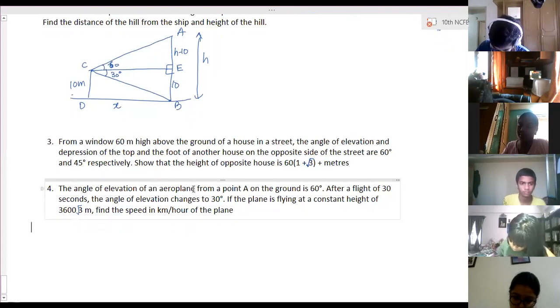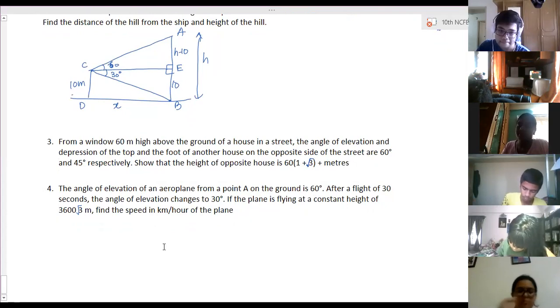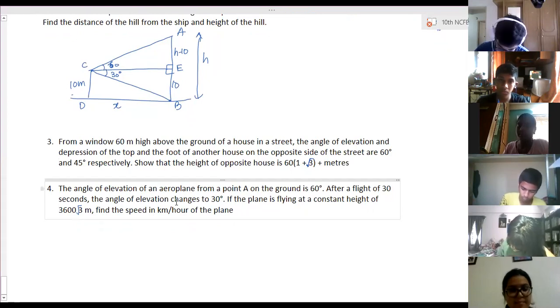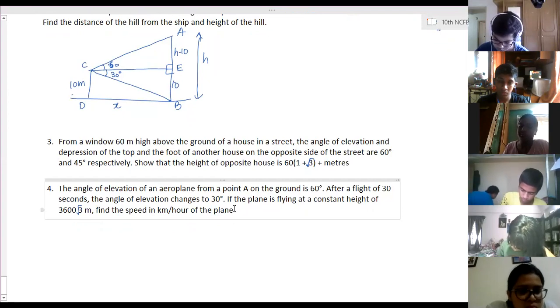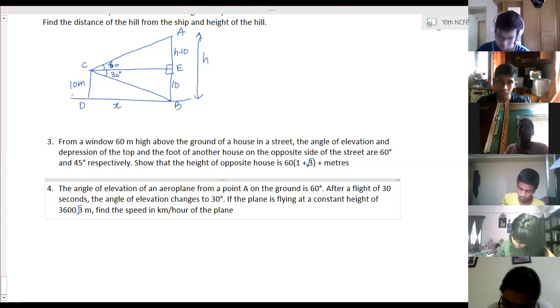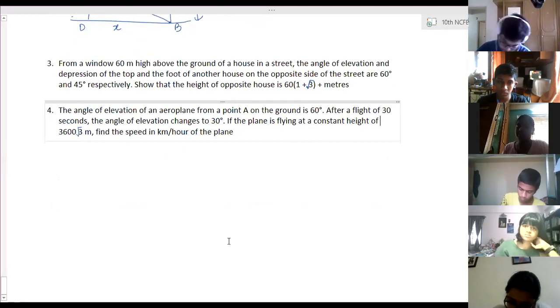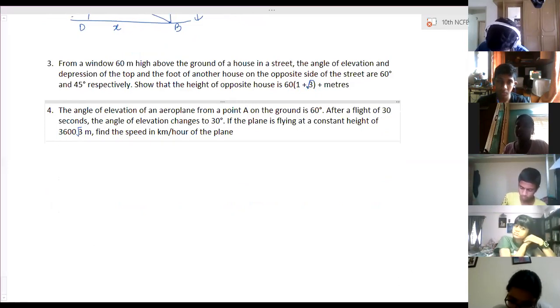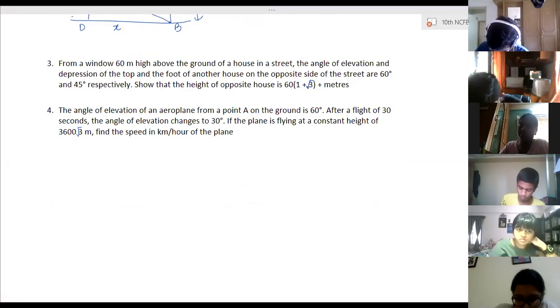The angle of elevation of an aeroplane from a point A on the ground is 60 degrees. After a flight of 30 seconds, the angle of elevation changes to 30 degrees. If the plane is flying at a constant height of 3600 root 3 meters, find the speed in kilometers per hour of the plane. Ma'am, is it 864 kilometers per hour? Yes, right.